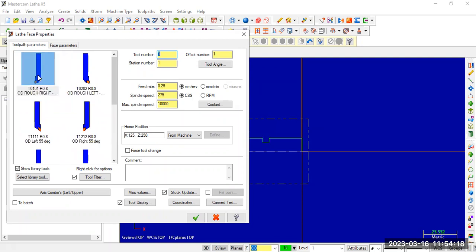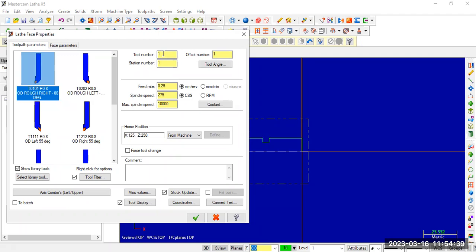So just click on this, select this tool. So the tool has a 0.8 nose radius, outer diameter, rough right 80 degree. Okay, so select this rough right tool.